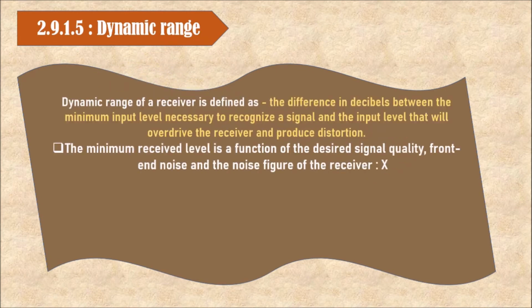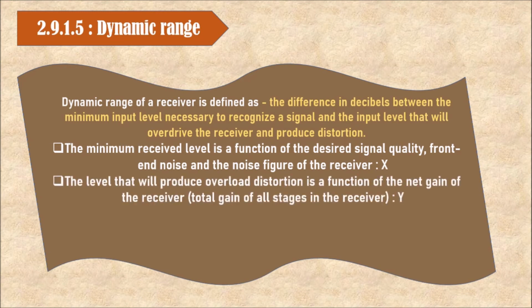Next, dynamic range. Dynamic range of a receiver is defined as the difference in decibels between the minimum input level necessary to recognize a signal and the input level that will overdrive the receiver and produce distortion. The minimum receive level is a function of the desired signal quality, front-end noise, and the noise figure of the receiver, which is called X.